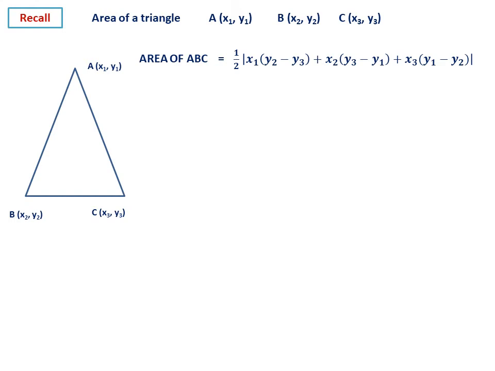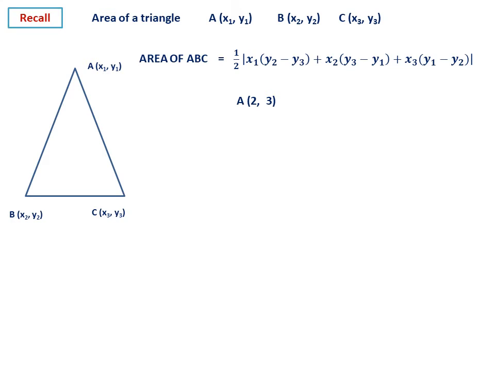It is very simple to remember the formula. You see, what happens is x1, x2, x3: you write first x1, then plus x2 plus x3. Then inside the bracket it is 2, 3, 3, 1, 1, 2. Just you see here it is cyclic: 1, 2, 3, then 2, 3, 1, then 3, 1, 2. So the numbers are cyclic. So it is very simple to remember.